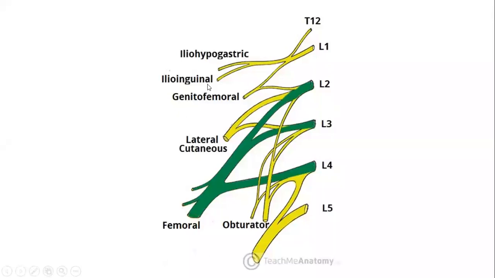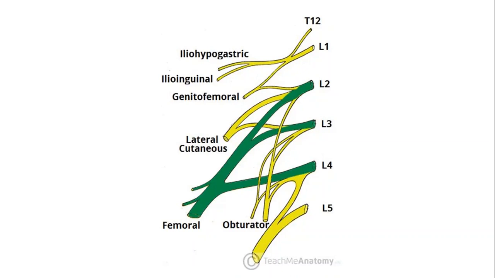Then it pierces the transversus abdominis to run till the iliac crest of the hip bone. Then its terminal branch runs parallel to inguinal ligament to exit the aponeurosis of abdominal external oblique muscle above the superficial inguinal ring.